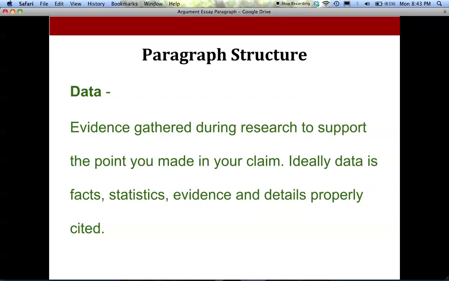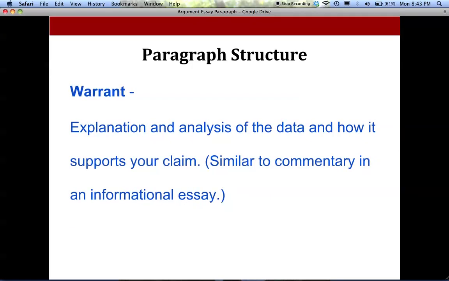They're just facts and statistics that you can show support your point. And you want to make sure they are properly cited. If you're not sure how to do your online citations, make sure you visit that OWL Purdue link I provided.